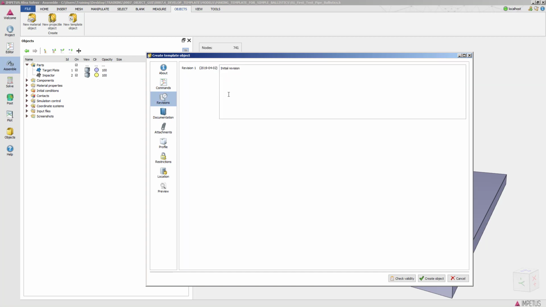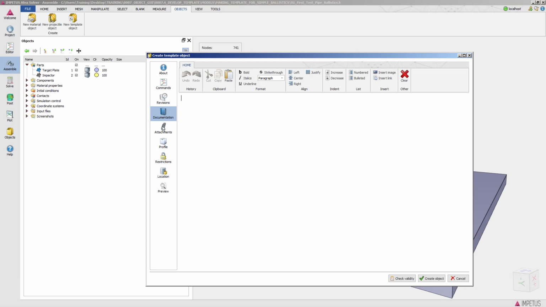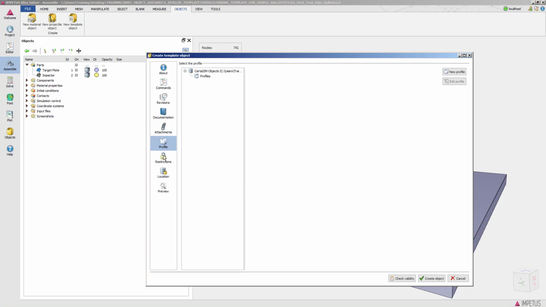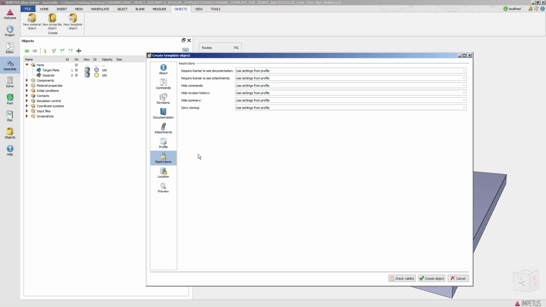I have revisions. If we are developing different objects or different templates, I can have a revision number. I can include documentation. I can attach files. I can also set up a profile for who is making this. I can do restrictions, which means I can actually license my template or my object. For example, if this were material related, I could license it. But for this template, I could also say nobody else should use it unless they have a license from us. And this is a license that you as a user can generate without having to go back to the distributor or Impetus to make a license file adjustment.